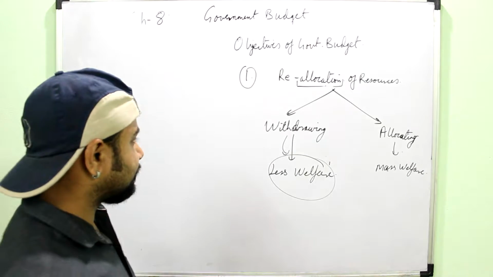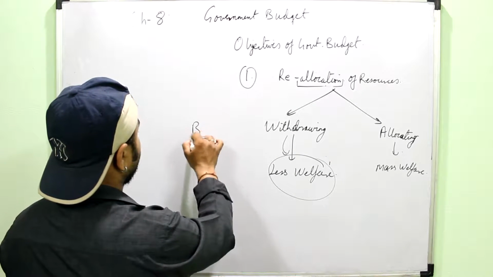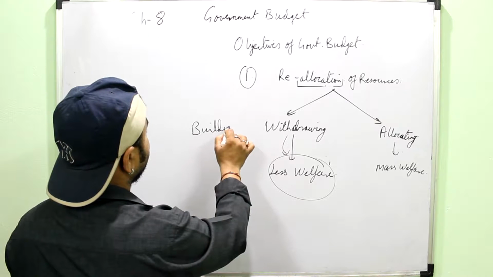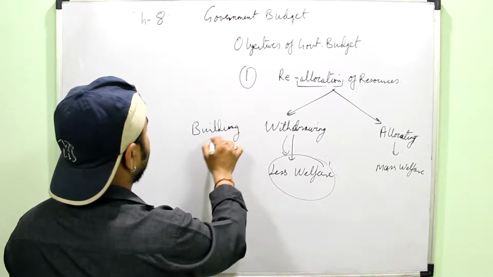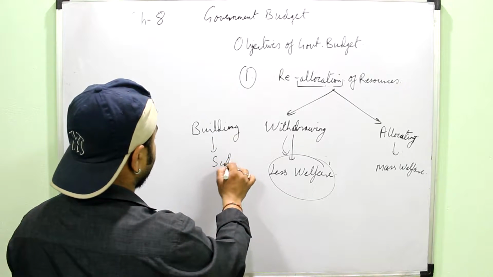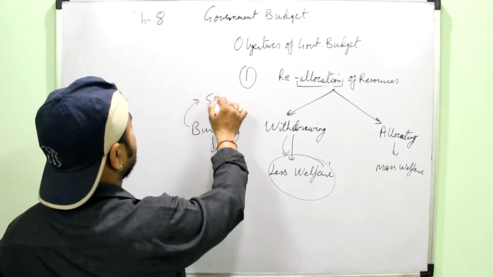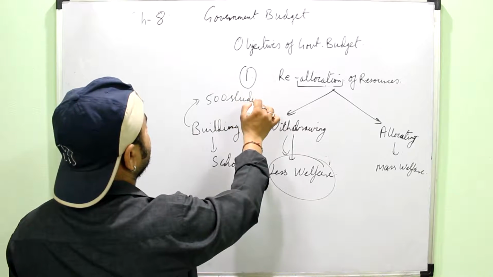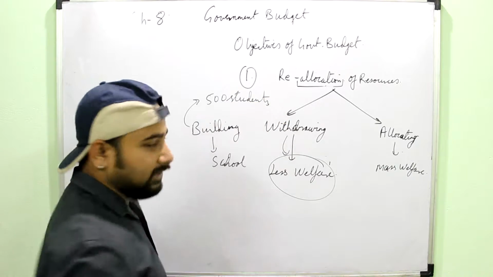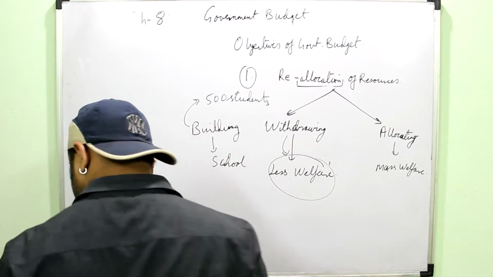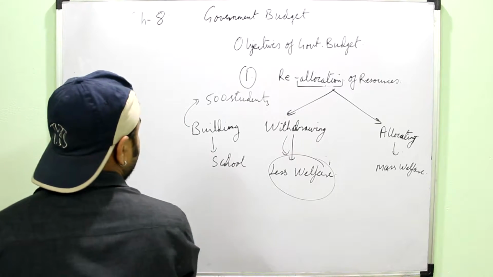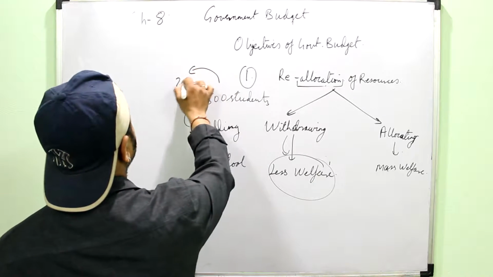For example, suppose there is a building in a village area in which the government is running a school, say with the capacity of 500 students. But even after working for a long time to increase the strength, the strength of the school is only 200.